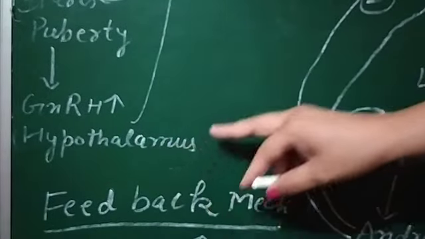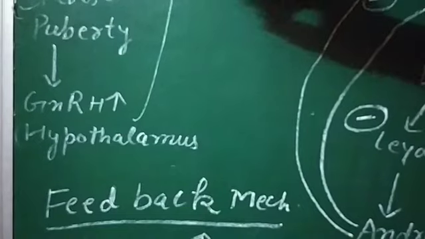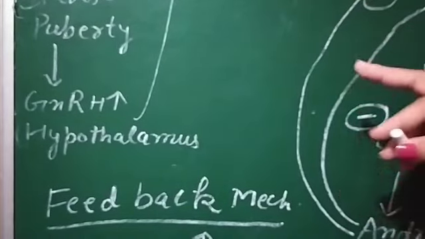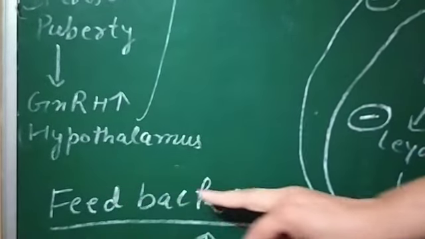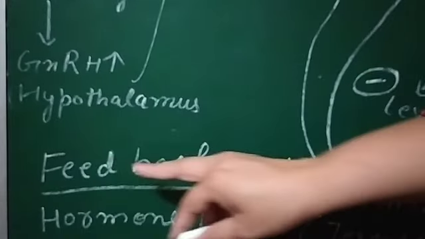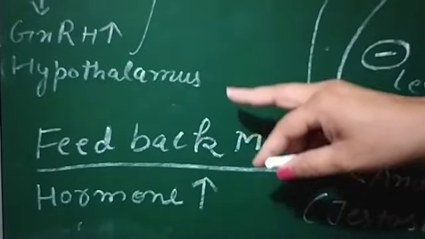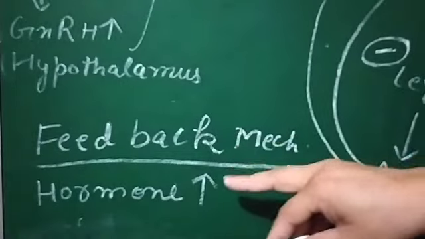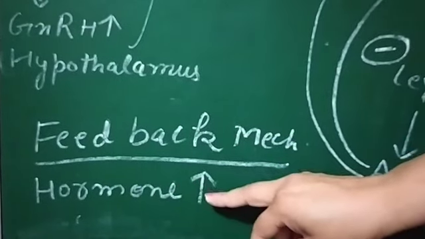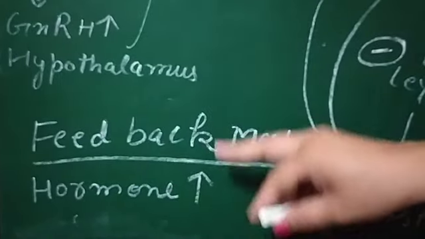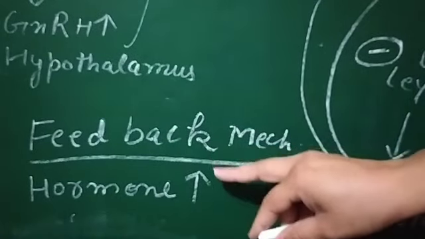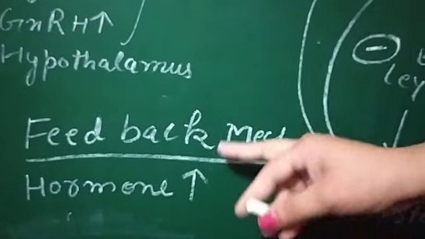Before we try to understand this hormonal control, we have to understand one thing, that is the feedback mechanism. So what is the feedback mechanism? Feedback mechanism is when any hormone is secreted in large quantity, then its secretion is automatically switched off.